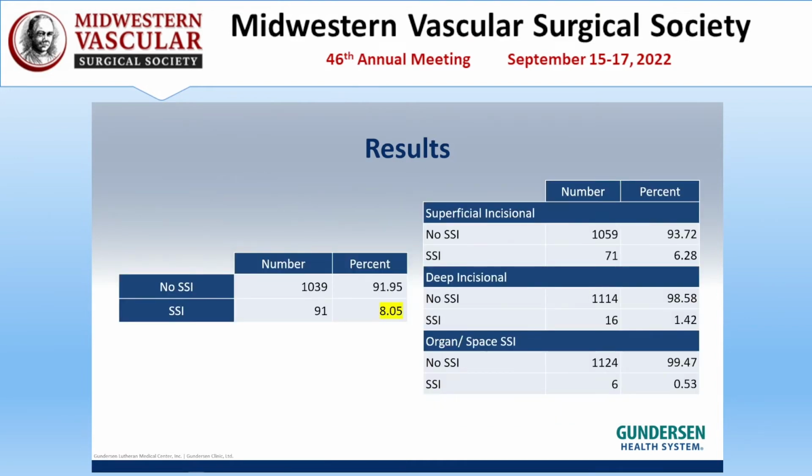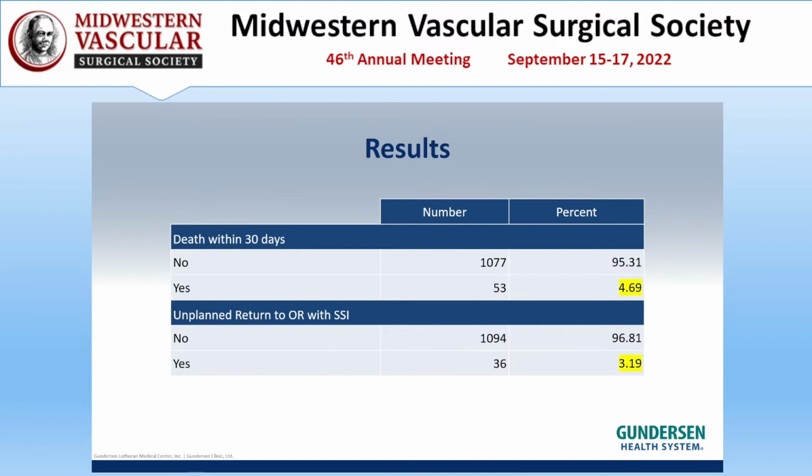For our primary outcome, we found that 8.05% of patients experienced a surgical site infection. Of these, the vast majority were superficial surgical site infections, although a number of deep incisional and organ space surgical site infections were also noted. For our secondary outcomes, we found that 4.69% of patients died within 30 days of their procedure, and 3.19% experienced an unplanned return to the OR with surgical site infection.